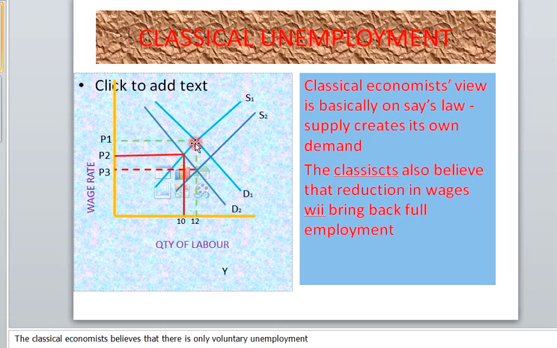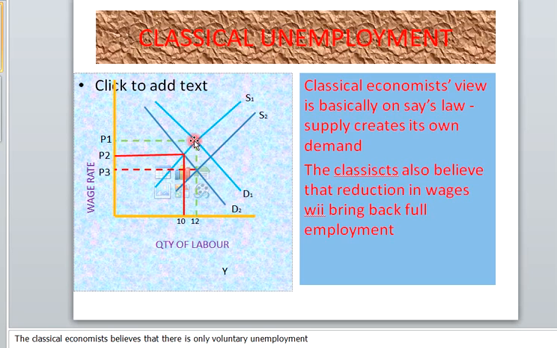Now, you see what happened. The GDP at this level is 12. When the aggregate demand falls to this place, D2, you can see the GDP falls. Why is GDP falling? Because the consumption of people has fallen. People are not demanding like before. It means that firms will also reduce what they are producing, and that is why GDP falls to 10. Now, when this happens, how can they attain full employment again? How can they employ all the resources again? The classical economists say that a reduction in wages can bring them back to this position.